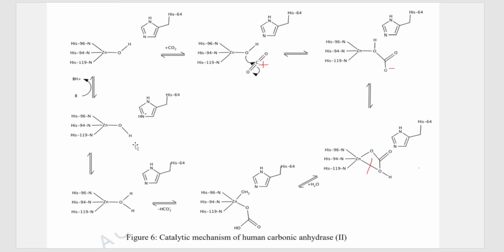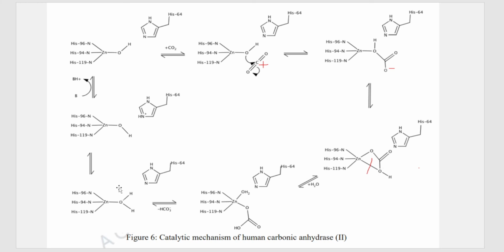Okay, and we are coming back to the original step. Actually the reaction starts from here, this bottom line, where zinc has a water molecule having OH and H. This is where the reaction proceeds, and this proton, once again we are going back through the same cycle. The cycle keeps repeating. This proton is lost.